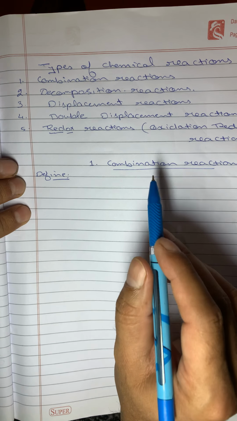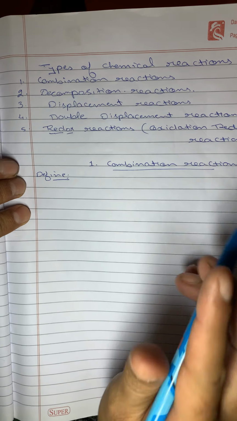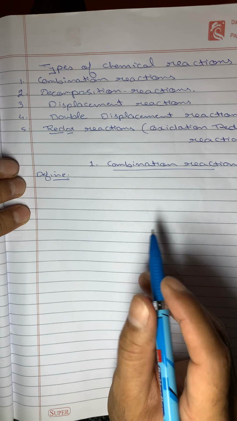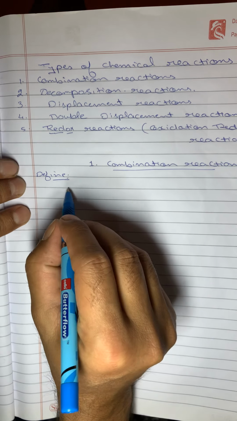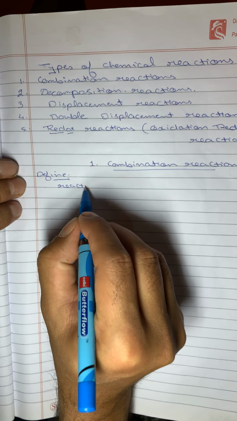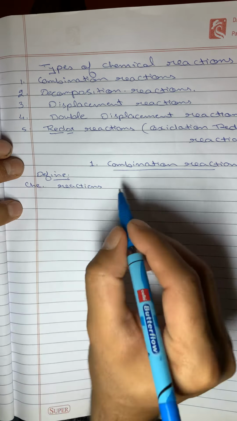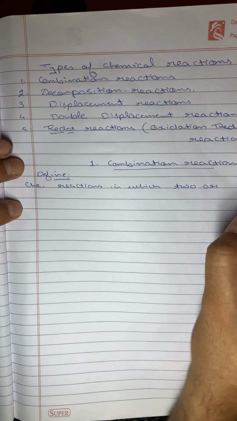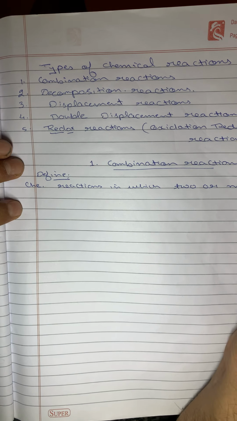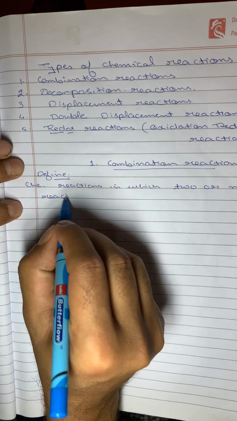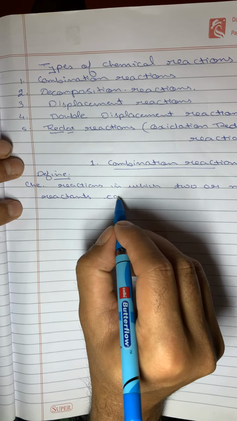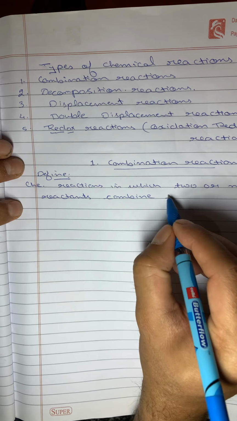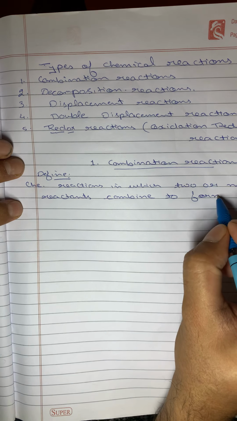Now what are combination reactions? The word combination itself means combine. So it means when two or more reactants combine to form a single product, such reactions are known as combination reactions. Chemical reactions in which two or more reactants, it can be two or more than two, combine to form a single product.